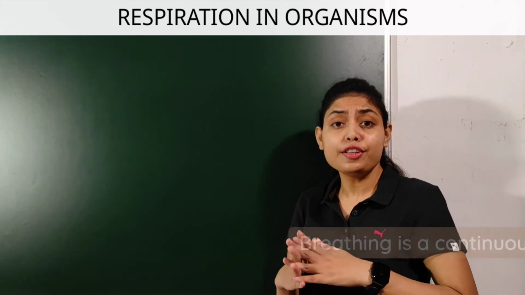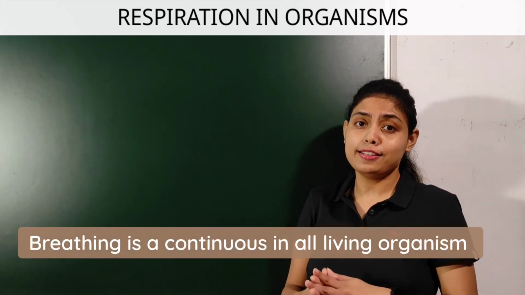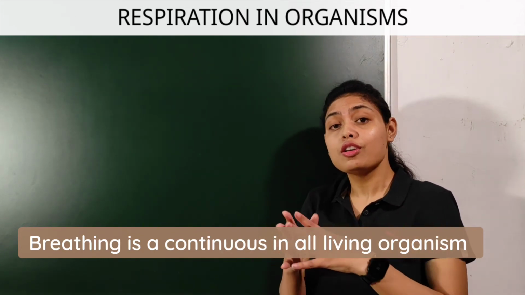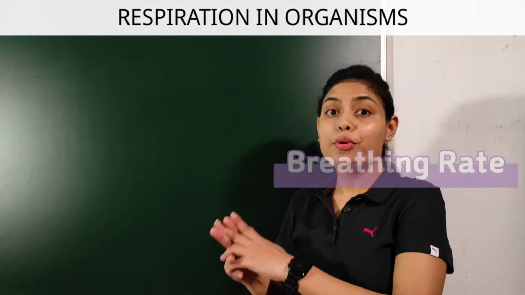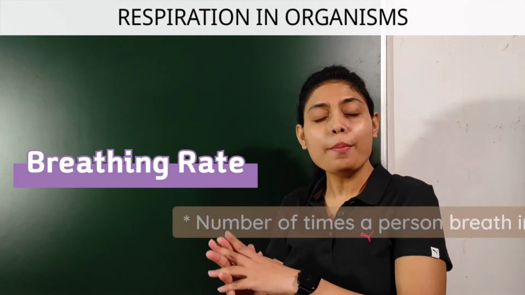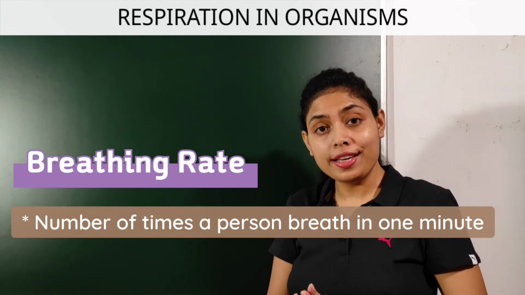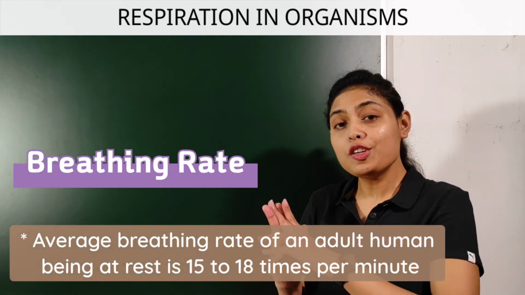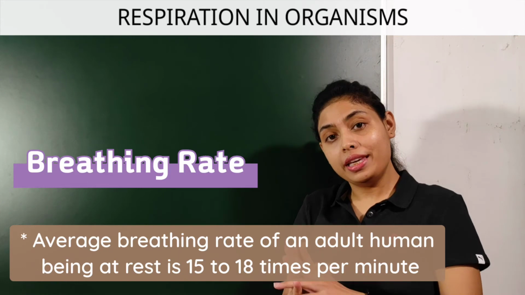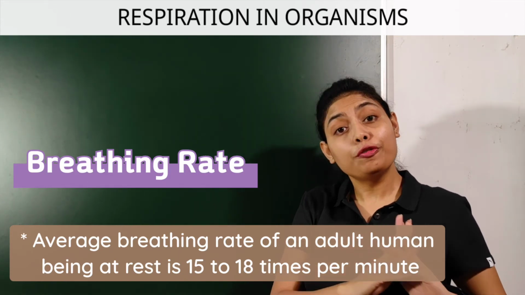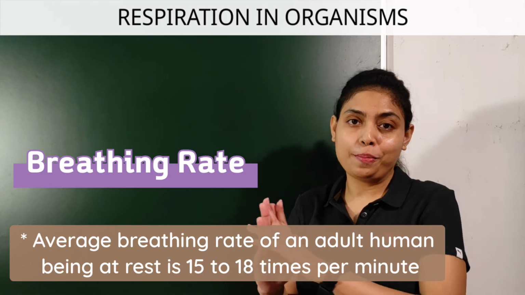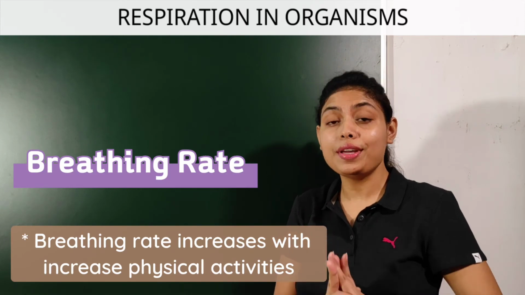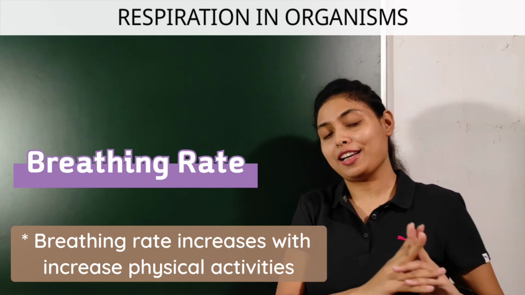Children, breathing is a continuous process in all living organisms, whether humans, other animals or plants. Breathing rate. The number of times a person breathes in 1 minute is called breathing rate. The average breathing rate of an adult human being at rest is 15 to 18 times per minute. Keep in mind, beta, breathing rate increases with increased physical activities.